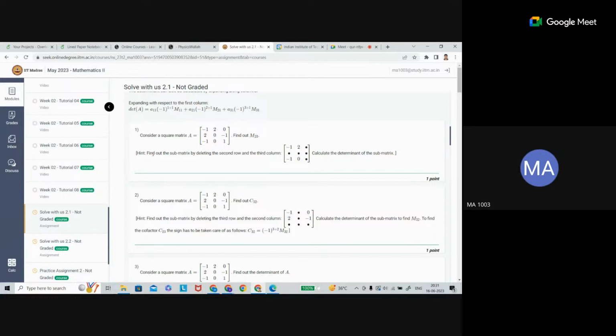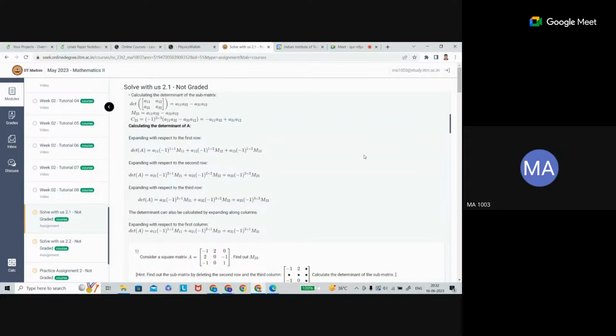The hint also says: submatrix removing the row and the third column, calculate the determinant of the submatrix, and that is called the minor. M23 represents the minor matrix, and once you find the determinant, that number is the minor. So here it should be written as the determinant of M23. That's why the word minor is said to be exactly the determinant of the matrix.